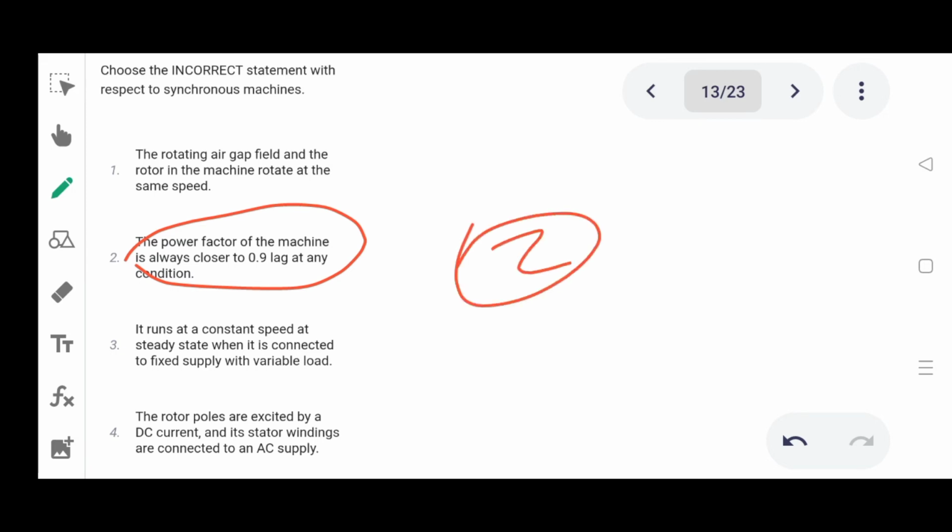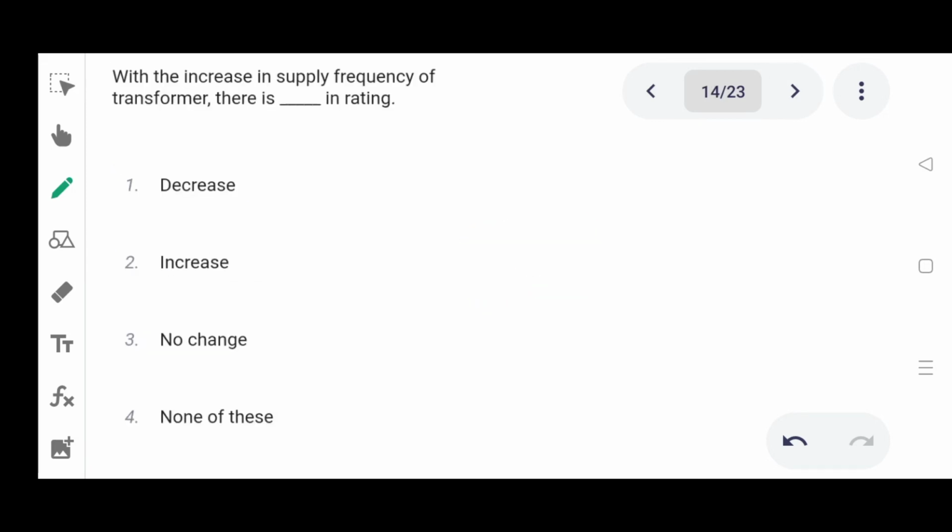Option 2. Next one. With the increase in supply frequency of a transformer, there is dash in rating. Option 1 decreasing, 2 increasing, 3 no change, 4 none of these. Correct answer is increase. Option 2.